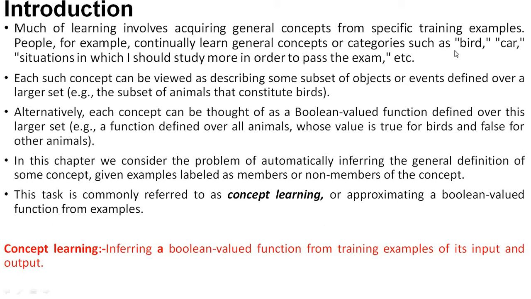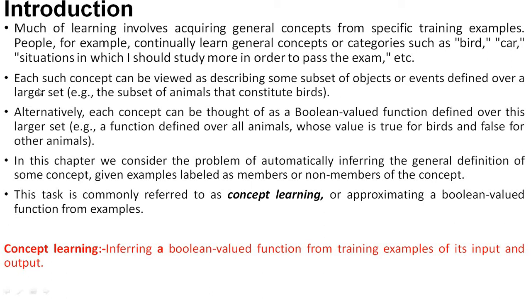For example, if you want to study one particular bird, say the kingfisher, then first we should know what the general concepts present in birds are. Because kingfisher is a bird, first we have to know the concepts of that bird, what the attributes are and everything. Then we can move towards that specific bird's attributes. So concept learning always happens like this. From general, we move to specific.